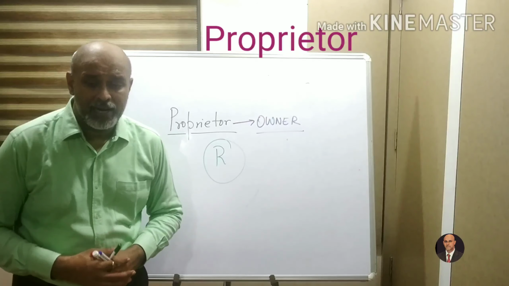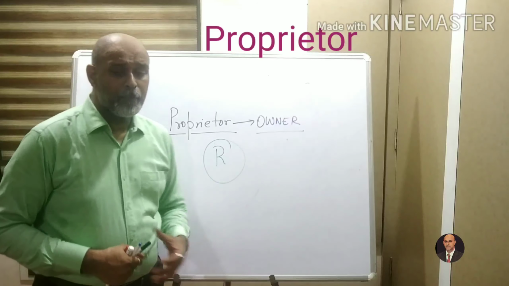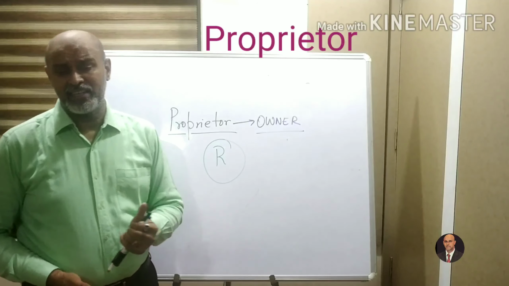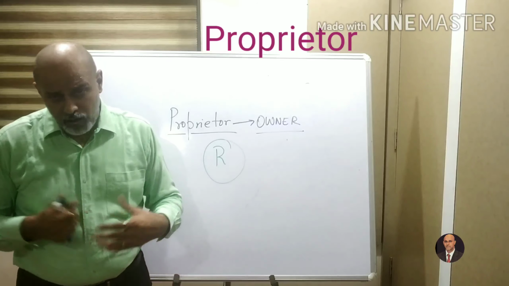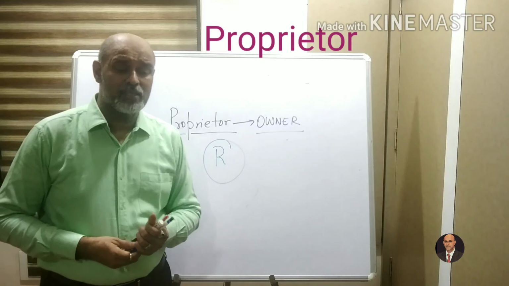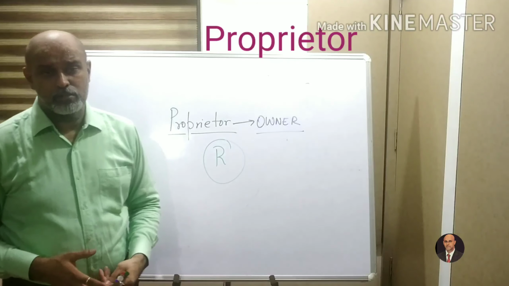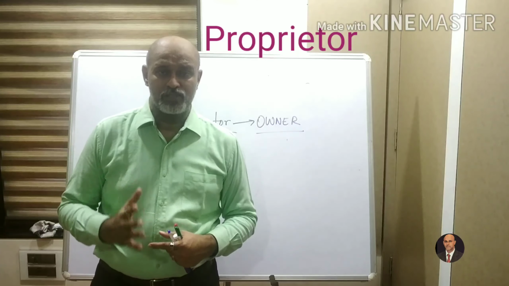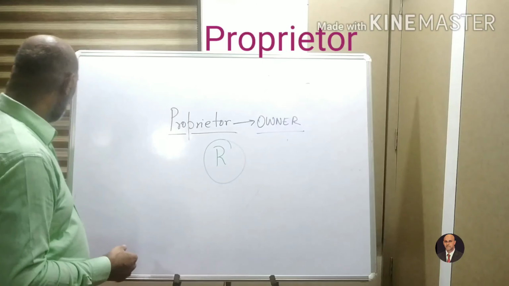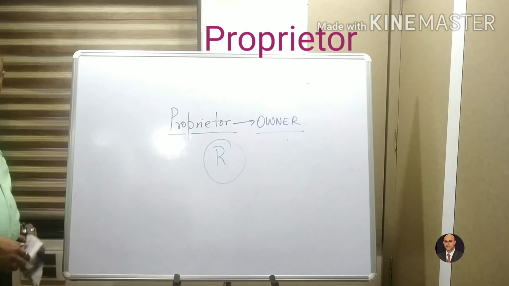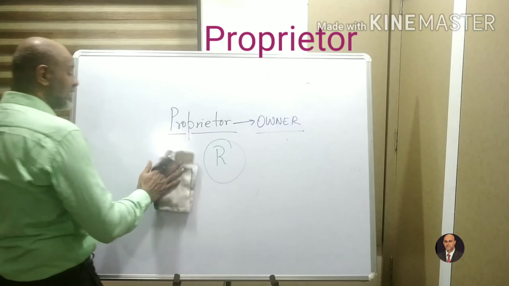So who is a proprietor? A proprietor is the owner. A proprietor is a businessman who carries on his business and he does so, of course, in order to earn profit. That is the main motive of any businessman in order to carry on business. So that is a proprietor for you. From a proprietor, we go to the next term, which is known as a rebate.